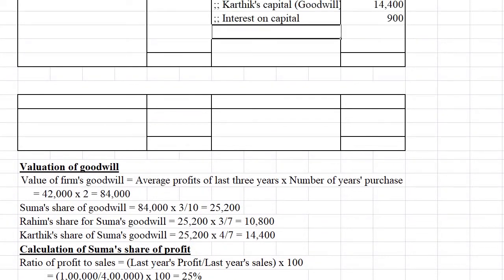Yes, profit and loss suspense account. By profit and loss suspense account is written 11,250. Okay. Now share of profit is written in bracket. If you want, you can write share of profit. Okay, this profit and loss suspense account denotes share of profit of the deceased partner.